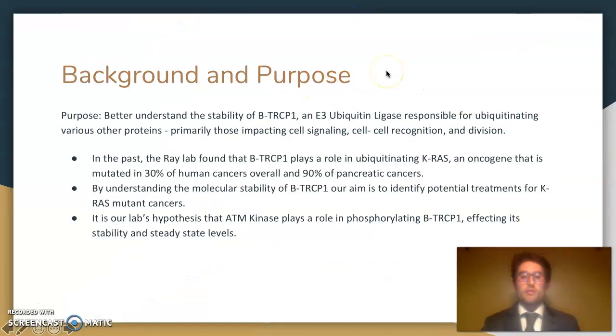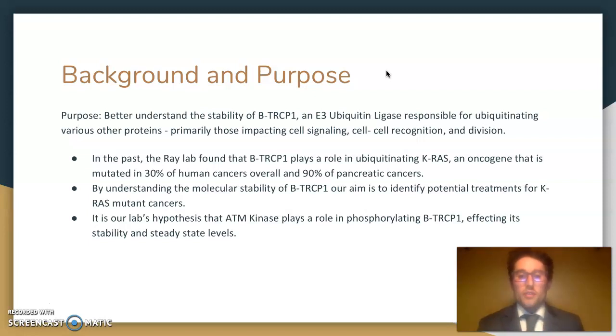So now I'll take you through some background and the purpose of my project. The purpose of this project was to better understand the stability of beta-TRCP1. Beta-TRCP1 is an E3 ubiquitin ligase, which is responsible for ubiquitinating various other proteins, primarily proteins that are involved in cell-to-cell signaling, cell-cell recognition, and cell division.